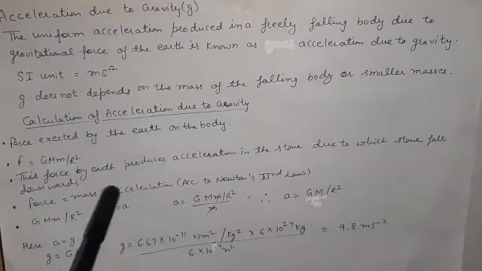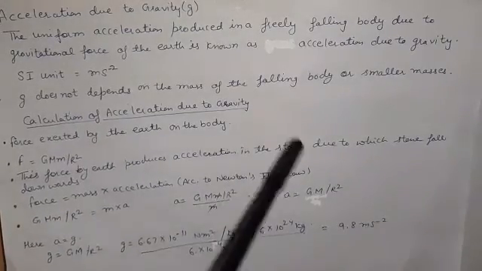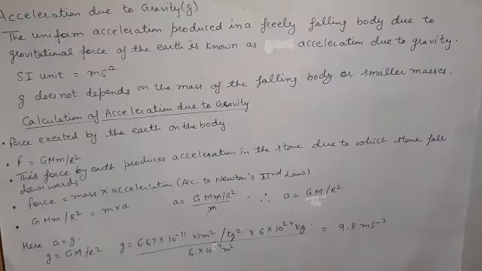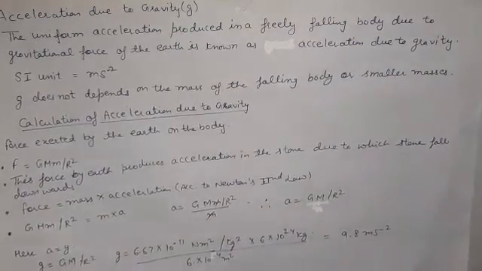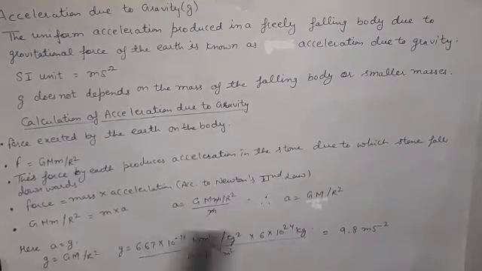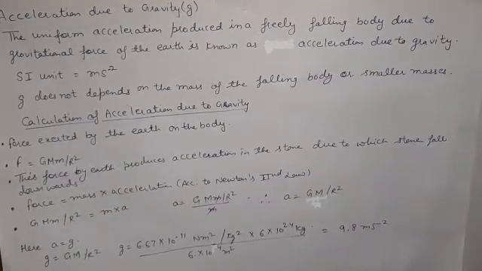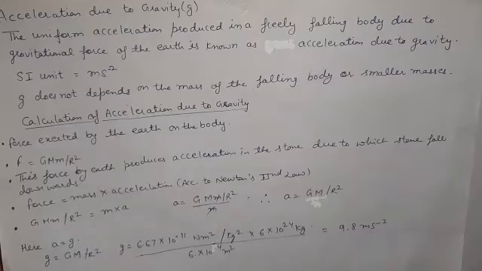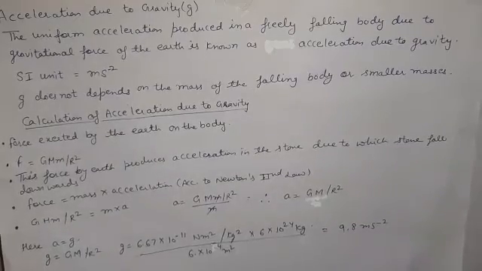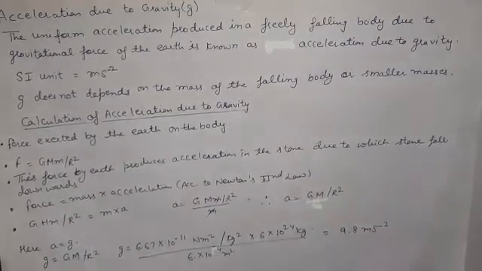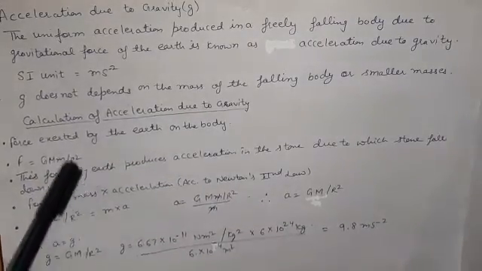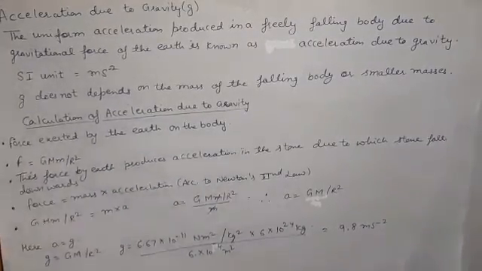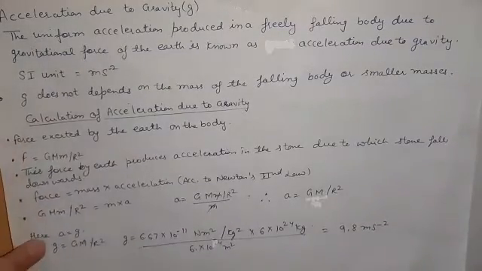So this force by the earth produces acceleration in the stone. When we drop it, there is acceleration in that stone, due to which it falls downward. Next, according to Newton's second law, force is equal to mass into acceleration. Now we will combine these equations.